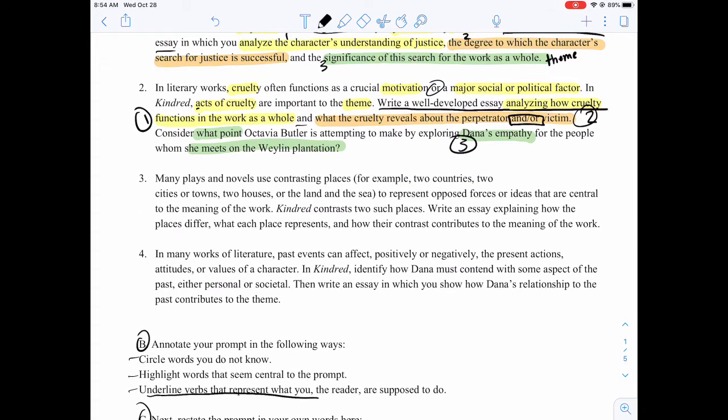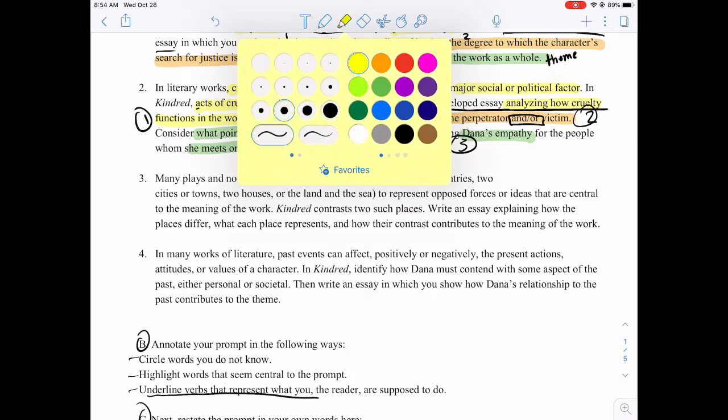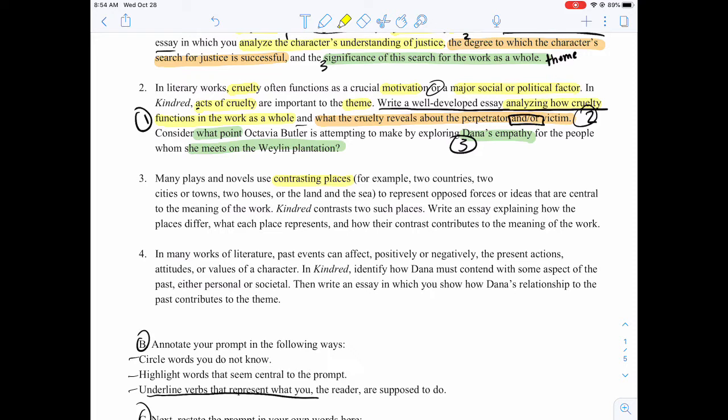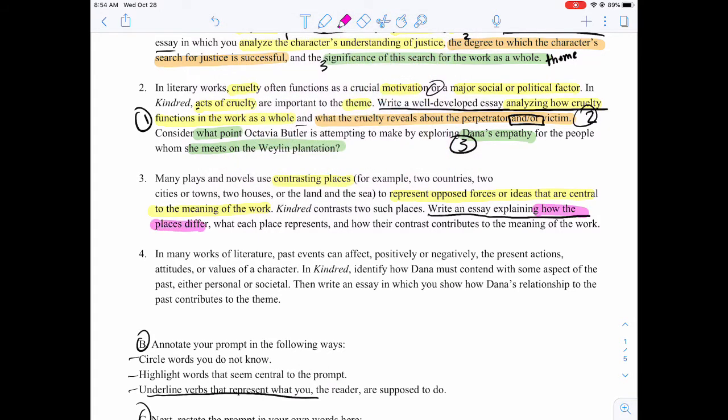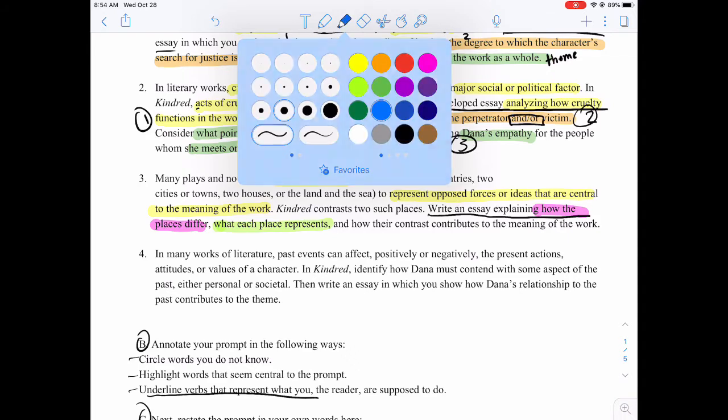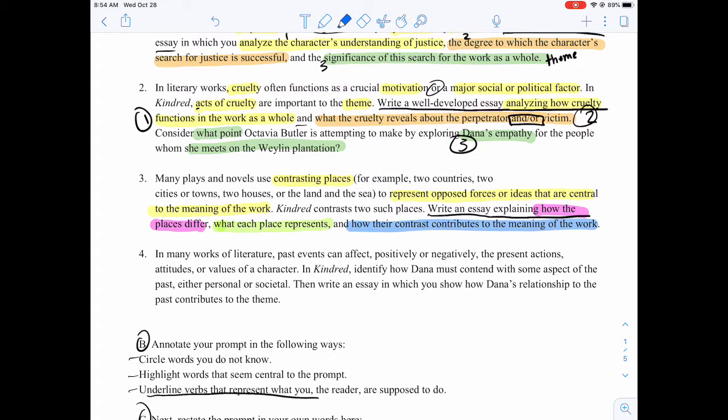So prompt number 3, many plays or novels use contrasting places. For example, 2 countries, 2 cities or towns, 2 houses, or the land and the sea, to represent opposed forces or ideas that are central to the meaning of the work. I wonder what contrasting places we can come up with in Kindred. So Kindred contrasts 2 such places. Write an essay explaining how the places differ, what each place represents, and number 3, how their contrast contributes to the meaning of the work.